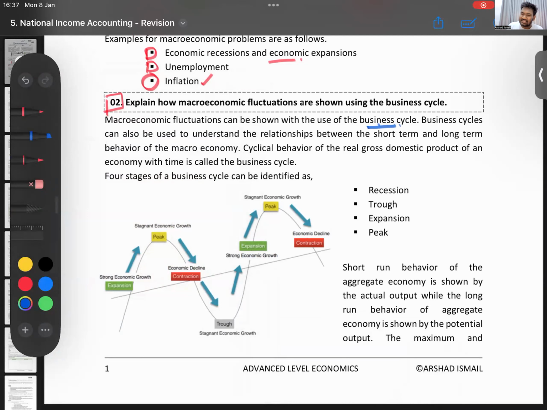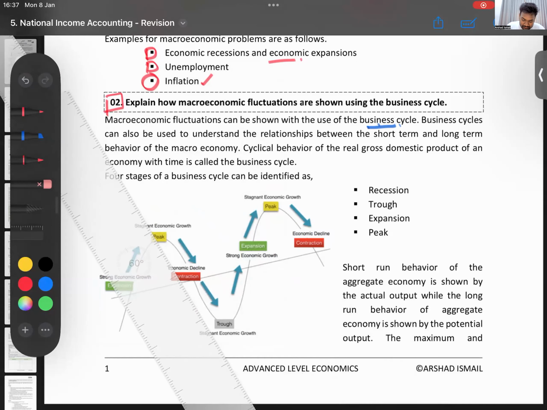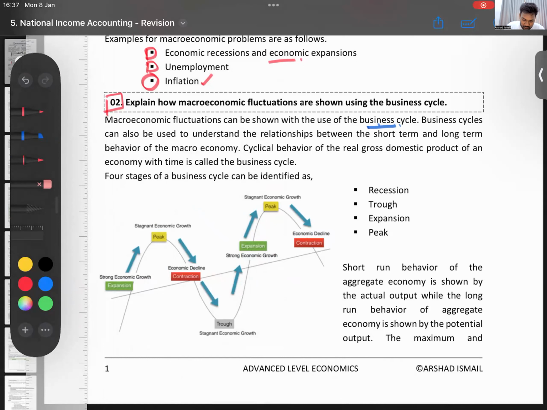What is this business cycle now? I have not drawn the axes. You can draw the axes also. Let me draw it nicely. Now, in this business cycle, what do we have? Let me draw the axes.